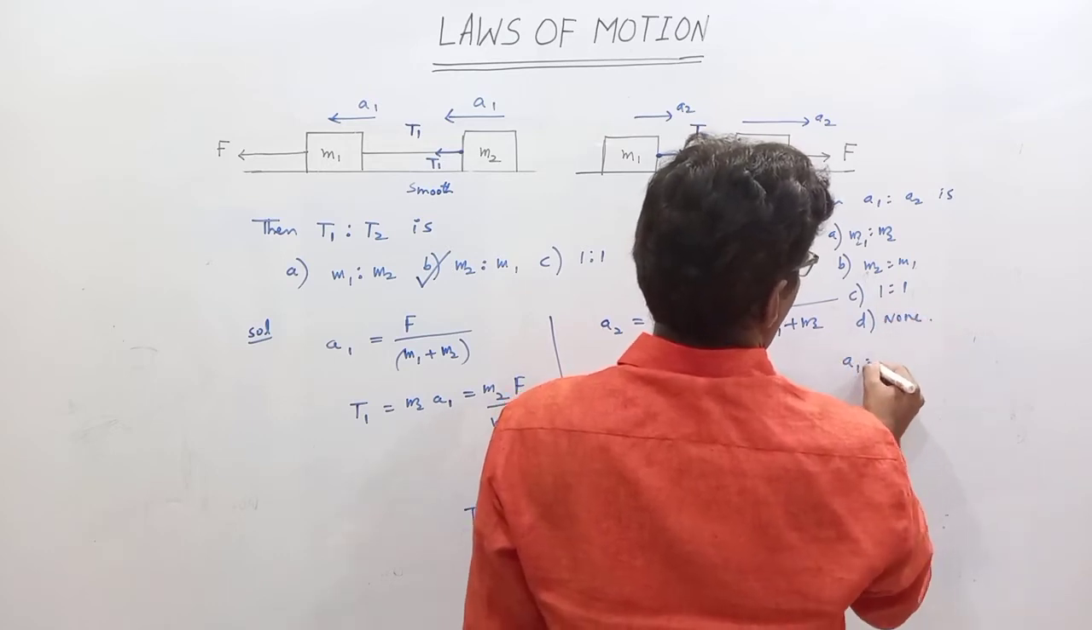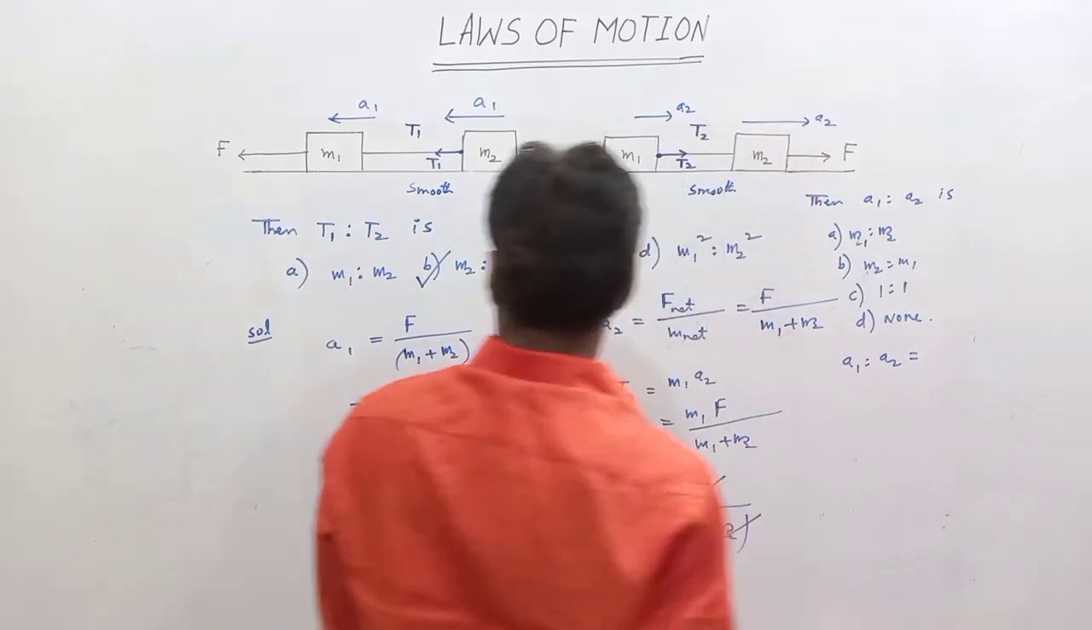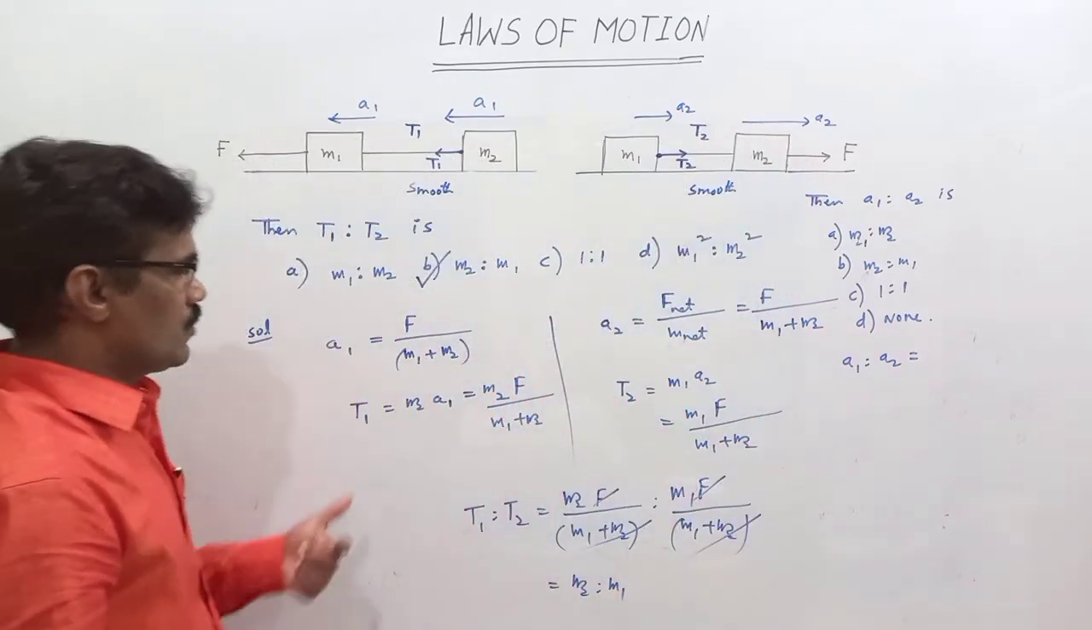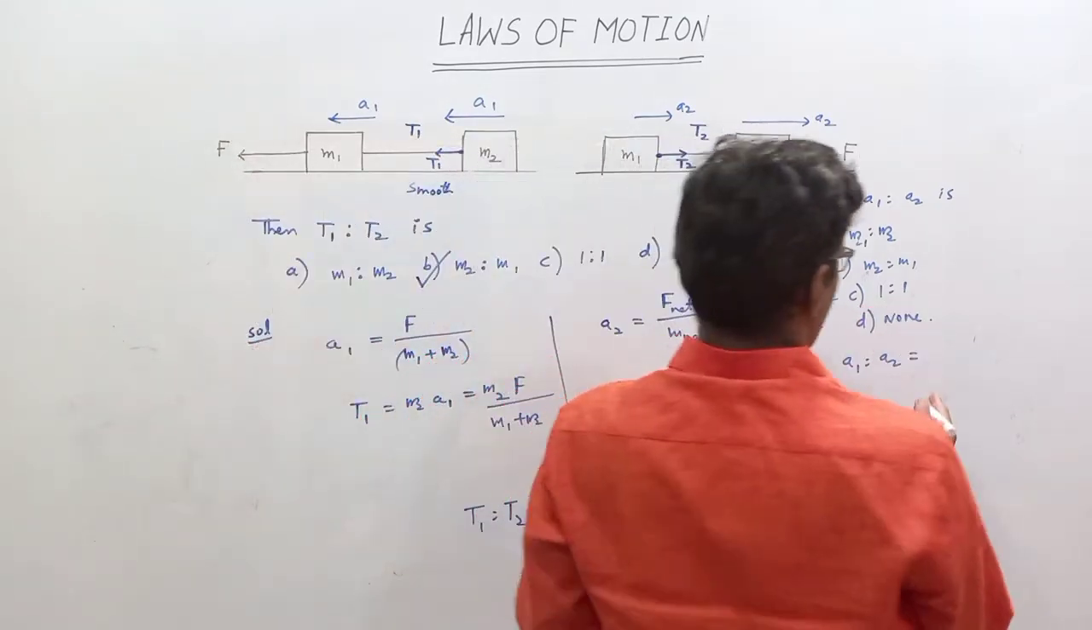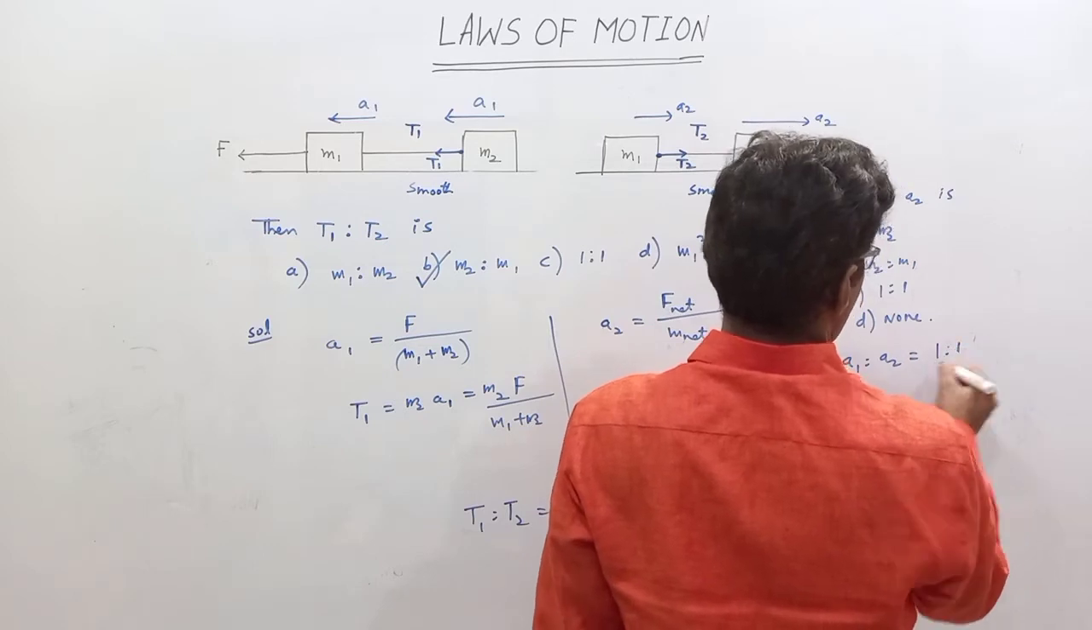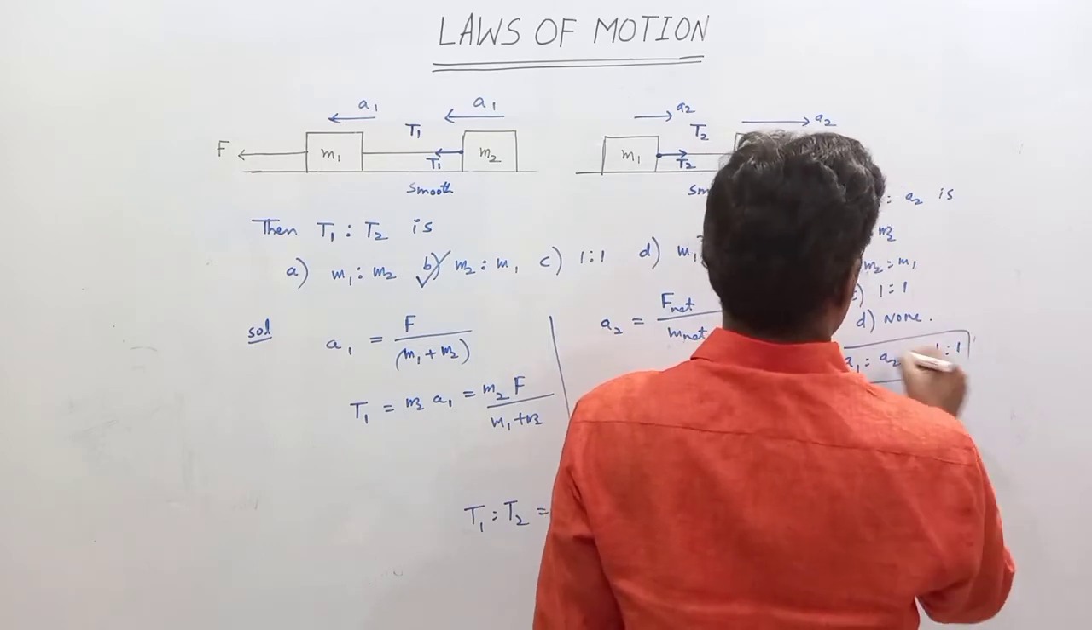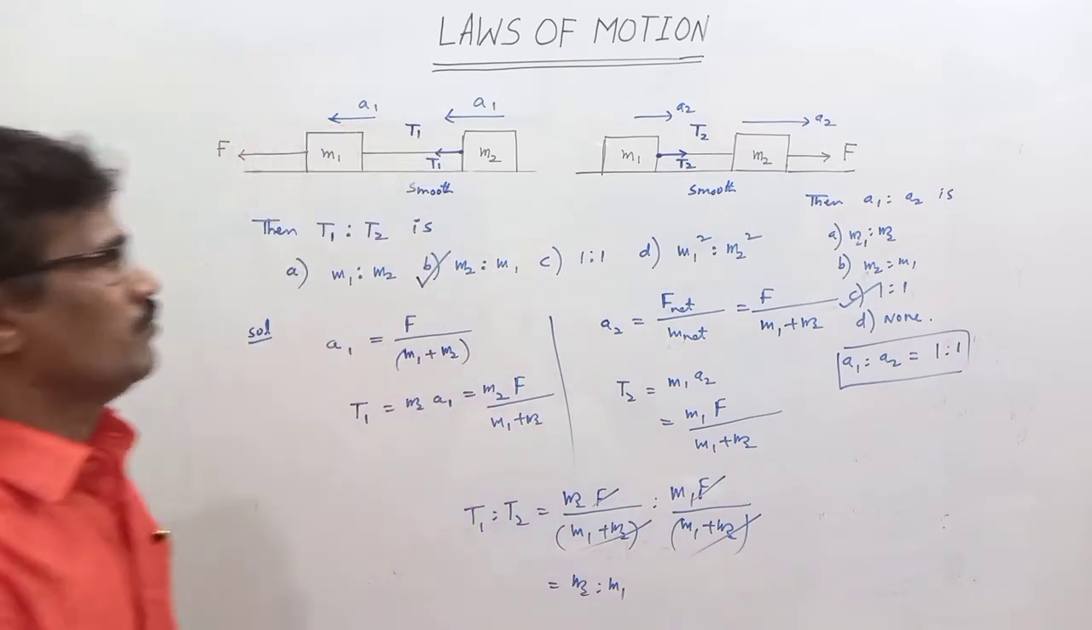Your answer: A1 is to A2 will be the same. That's why the acceleration is the same in magnitude. 1 is to 1 is your answer, which is option C.